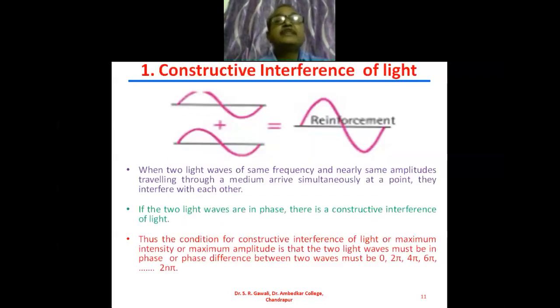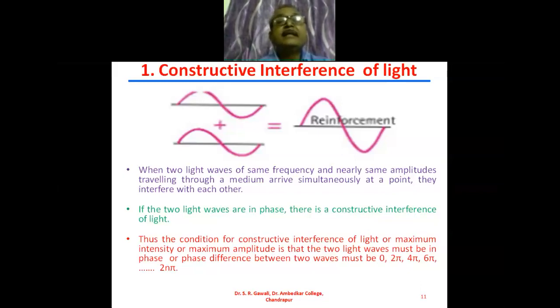First we see the constructive interference of light. I have shown here the graphical representation of constructive interference. There are two waves having the same amplitude and same frequency traveling in the medium and arriving at a point.